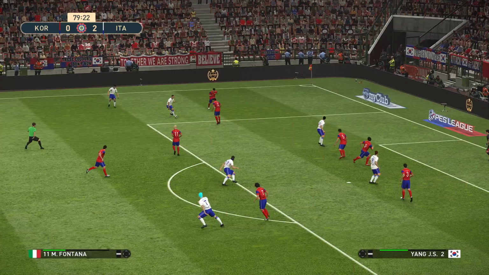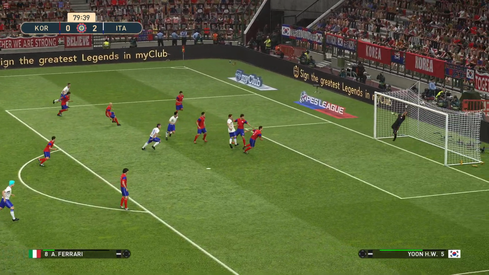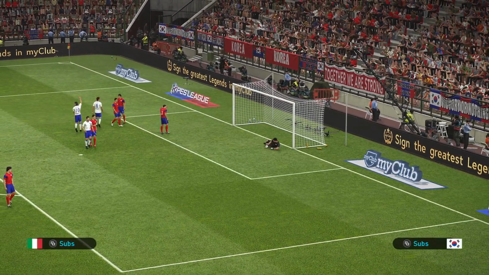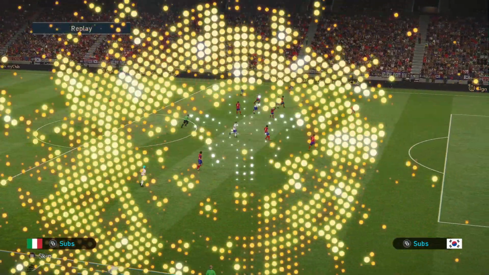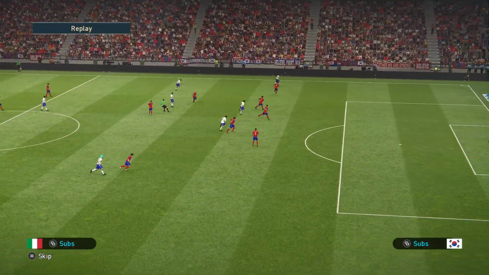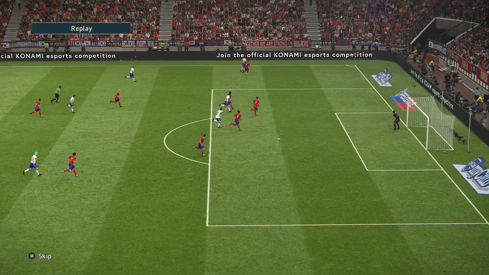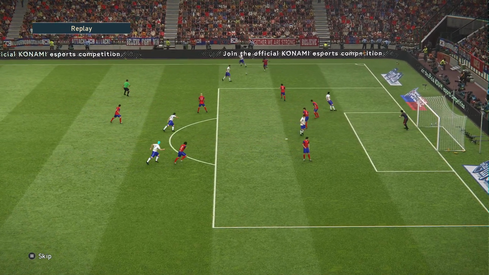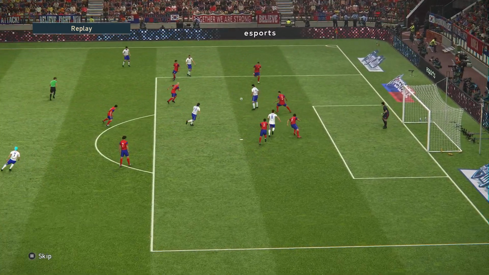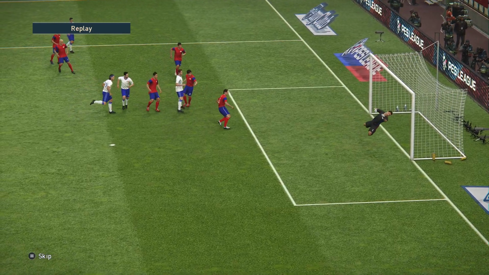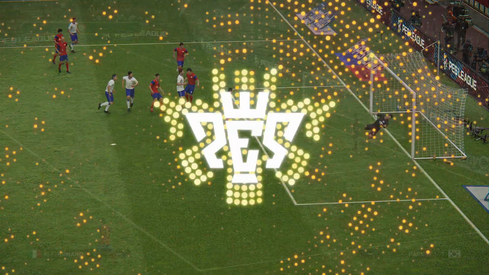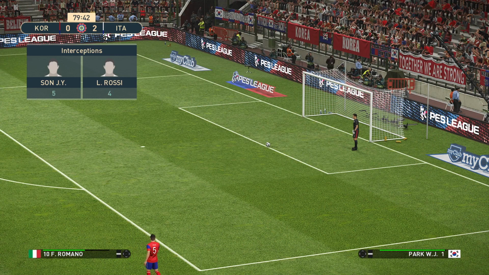De Luca plays it into Fontana. Fontana crosses it in, and Ferrari with the shot that goes over the bar. Well, that would have been a beautiful goal had it gone in. Ferrari looking for his second of the game. And the ball is too high.